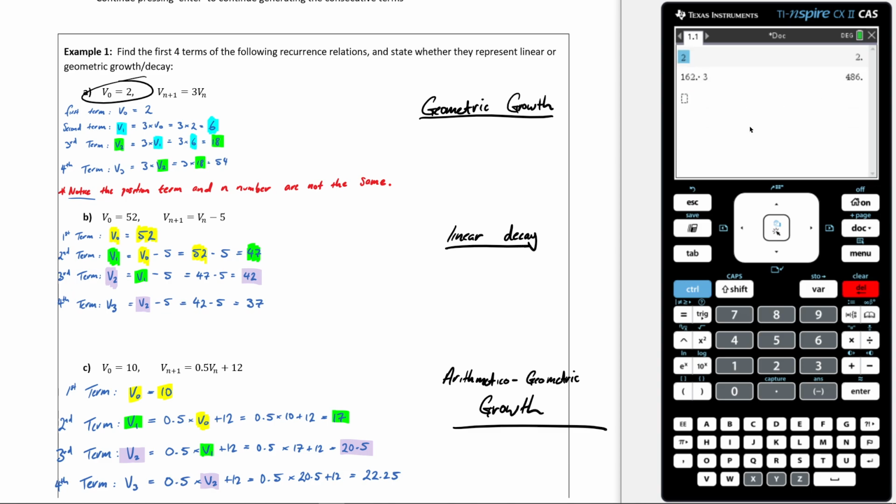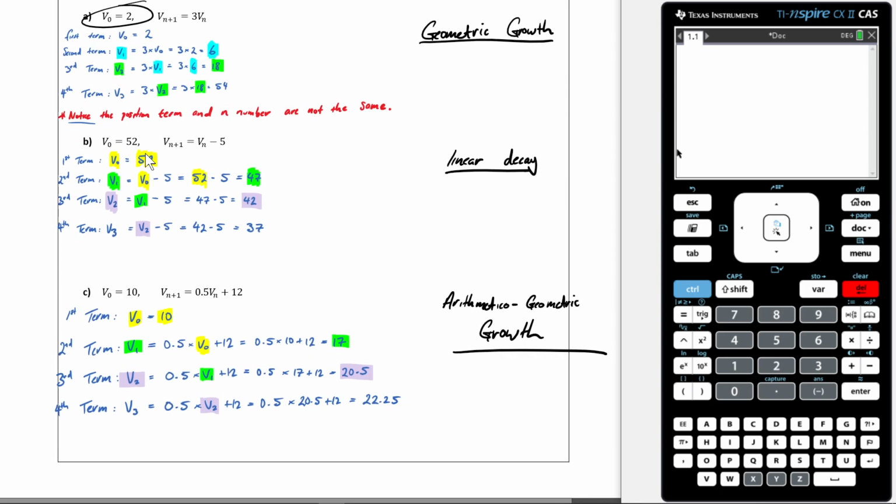All right, let's clear this off. Let's do the next one. What do you do? You type in 52 because it's my initial value. I hit enter. I then go minus 5. Then I hit enter. And then I can just keep hitting enter and it keeps giving me the next one, which is amazing. All right, let's now do the final one.